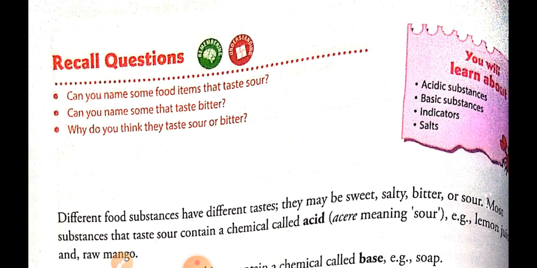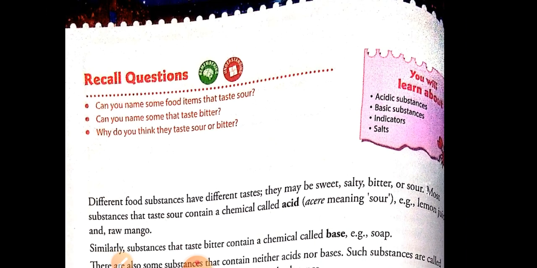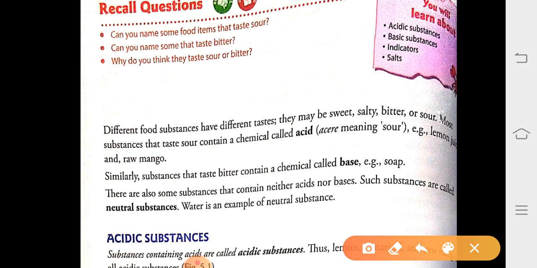Most substances that have a sour taste contain a chemical called acid. Where does the sour taste come from?